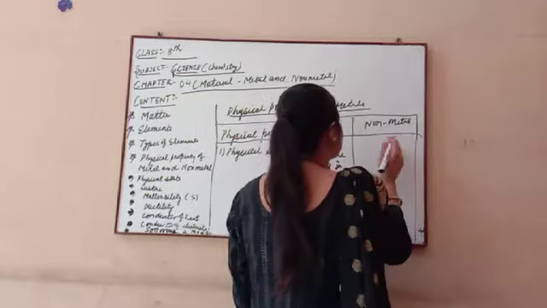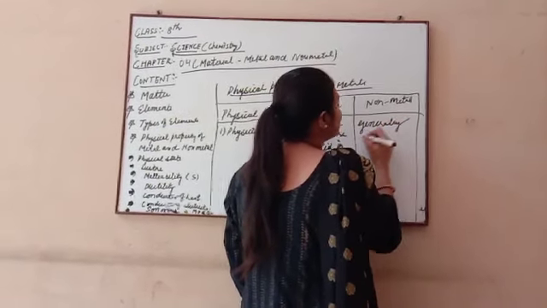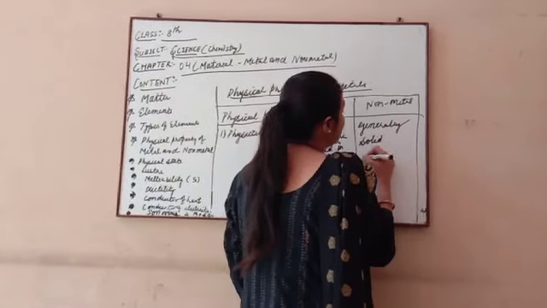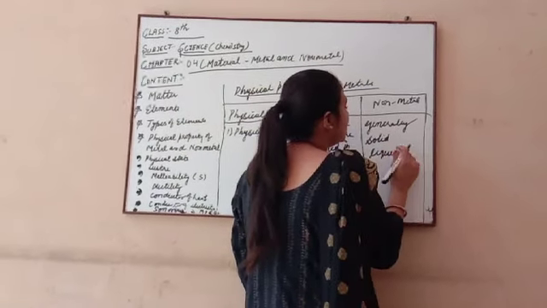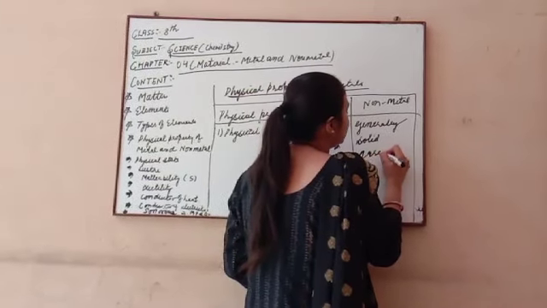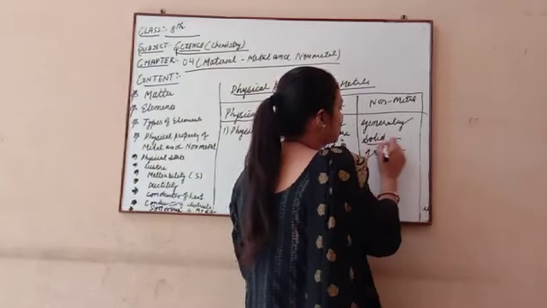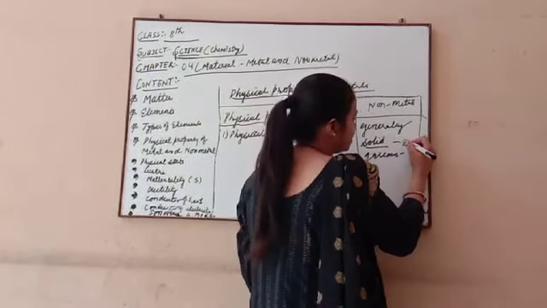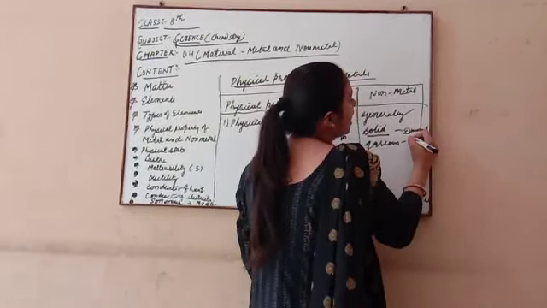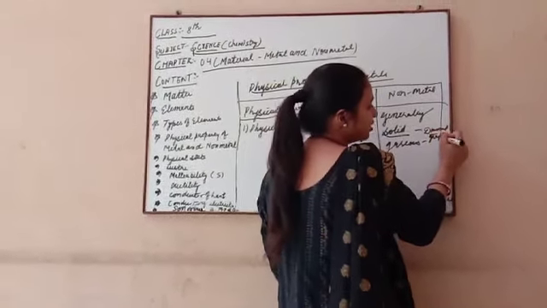Then we discuss non-metals. Generally non-metals are present in solid and gaseous state. For solid non-metals, there are diamond, graphite, and pencil lead, and these are always solid.